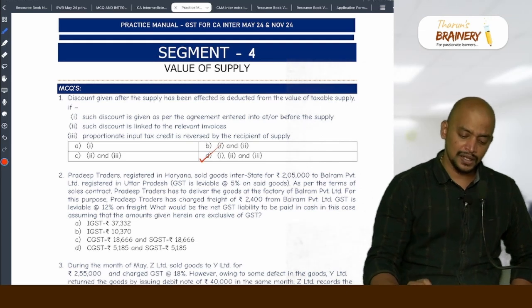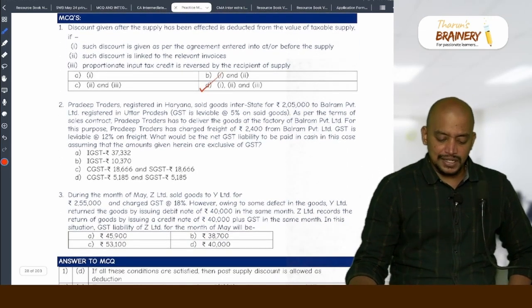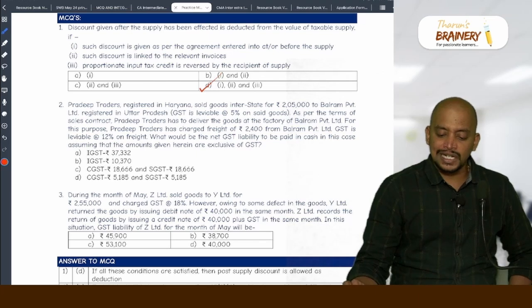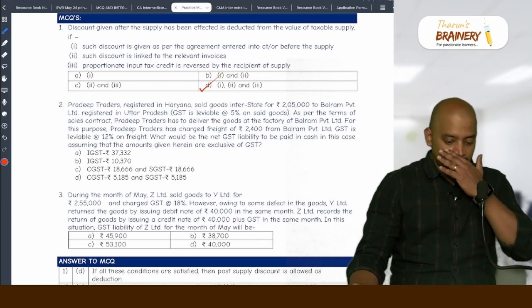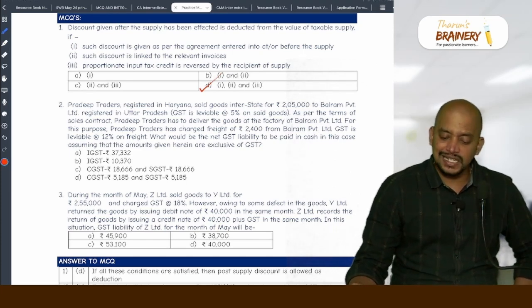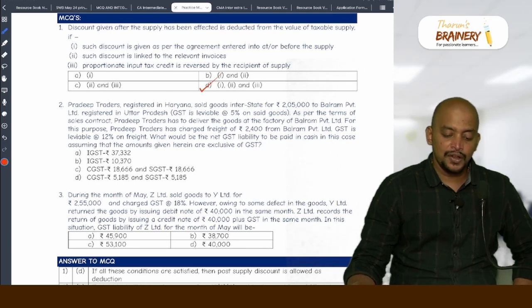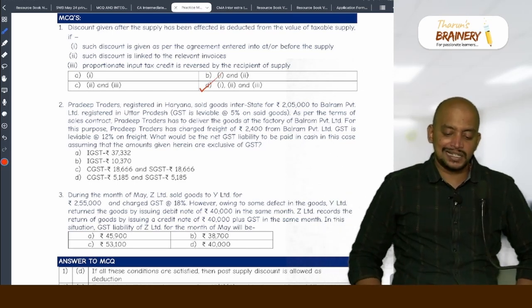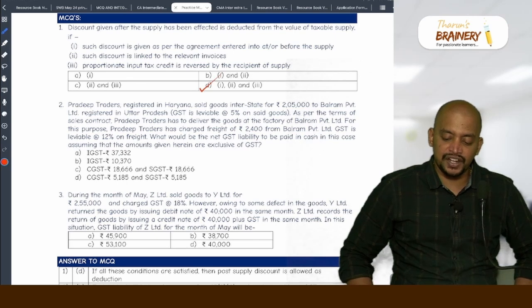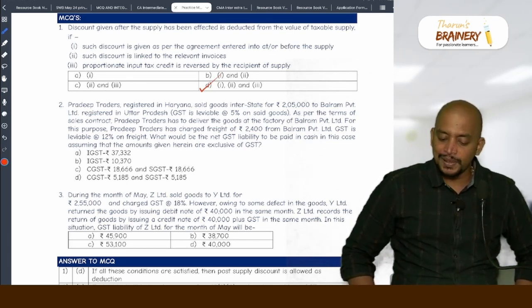Okay. Next, Pradeep Traders registered in Haryana sold goods interstate for rupees 2,05,000 to Balram Private Limited registered in Uttar Pradesh. GST is leviable at 5% on said goods. As per the terms of sale contract, Pradeep Traders has to deliver the goods at the factory of Balram Private Limited. For this purpose, Pradeep Traders has charged freight of rupees 2,400 from Balram Private Limited. GST is leviable at 12% on freight. What would be the net GST liability to be paid in cash?